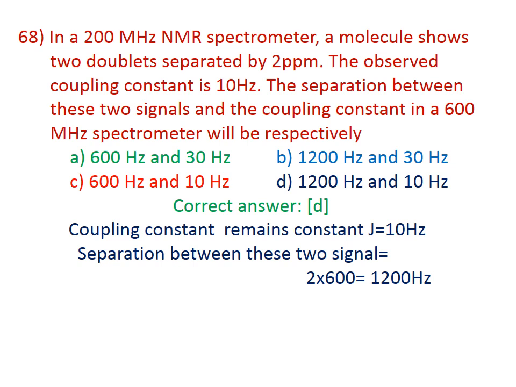Here, the coupling constant remains constant, therefore there is no change in the value. The observed coupling constant is 10 Hertz, and here also the coupling constant is 10 Hertz. The separation between the two signals will be equal to 2 ppm, multiplied by 600, which gives 1200 Hertz. Therefore, the correct answer for this question is D.